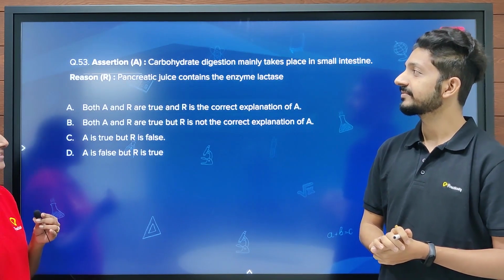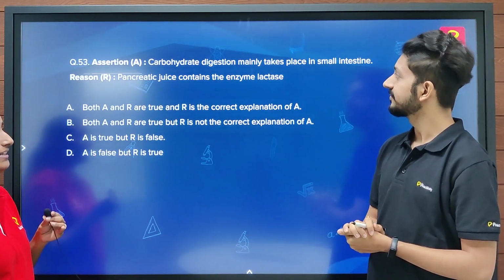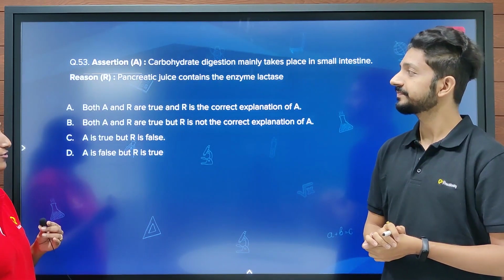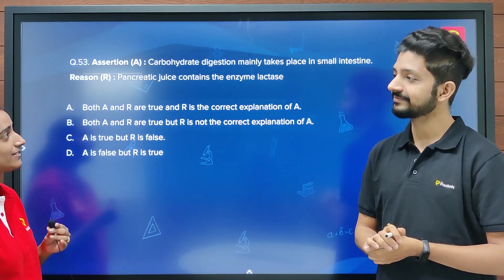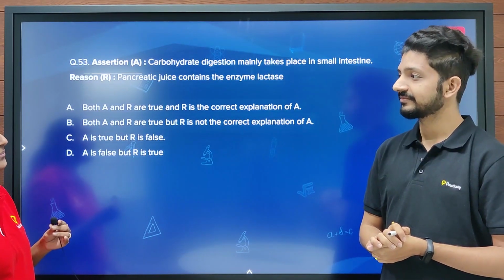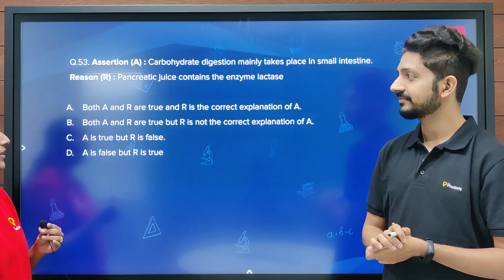So the assertion is carbohydrate digestion mainly takes place in small intestine. And the reason behind it is pancreatic juice contains the enzyme lactase. I think pancreatic juices definitely hold enzymes and it might be lactase. So the answer should be A.